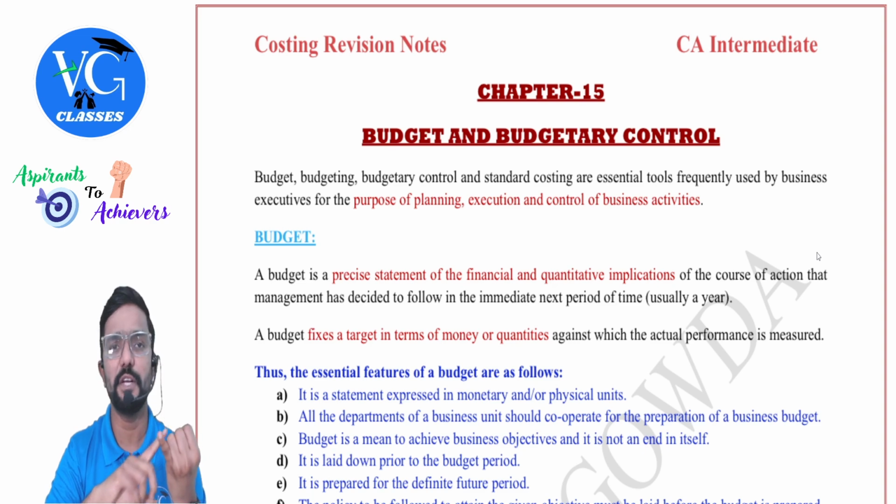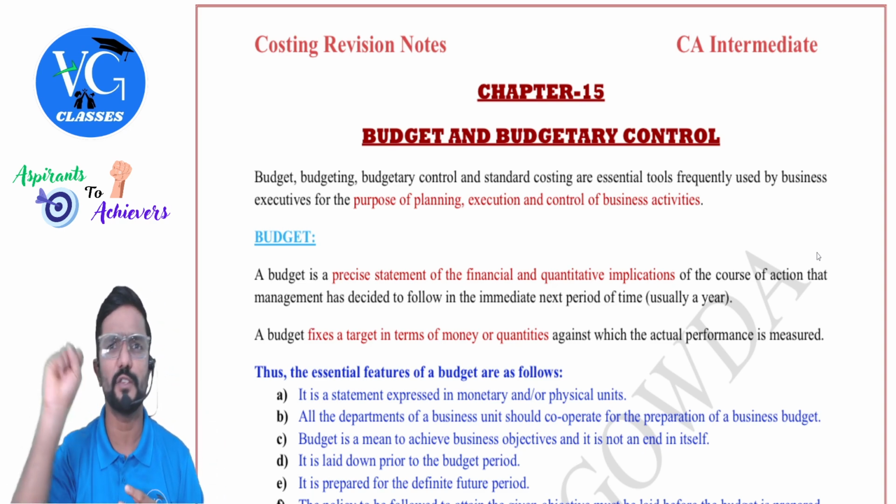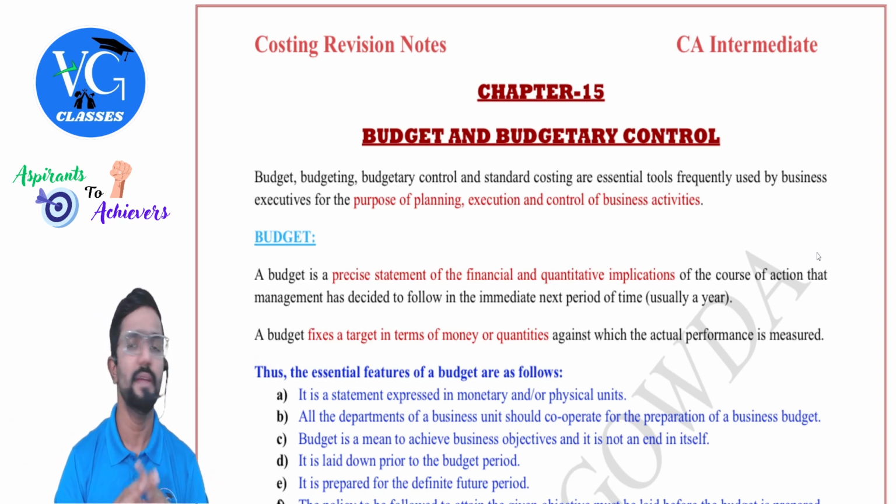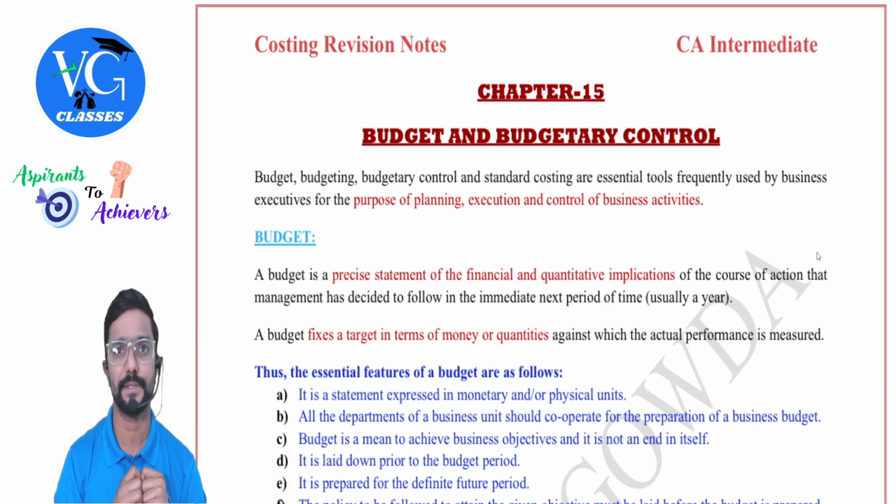They will also tell, sir, we need to do marketing, we need to do advertisement, we need to spend so much, we need to appoint more salesmen. Everything they will give the strategy and idea. How do we reach 1,50,000 units? Because we are planning a 50% increase. Clear? So this is what the sales manager will explain.